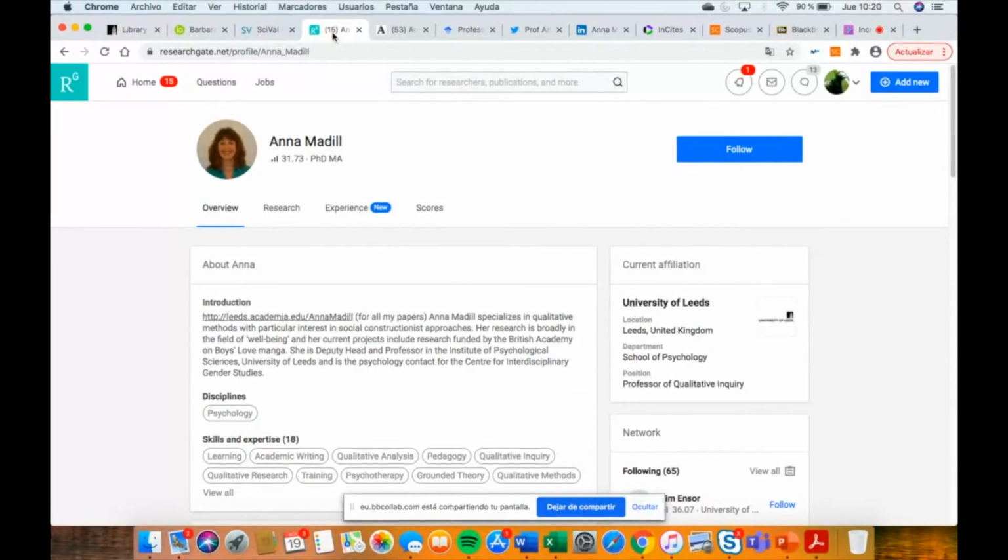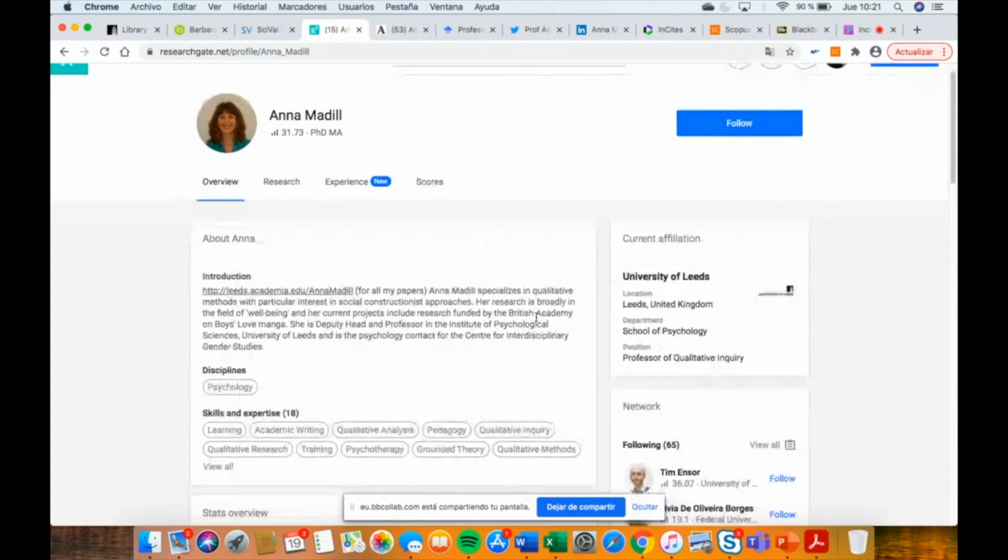You can see the number of citations that you receive, so the impact of your research. You can also use ResearchGate to speak with other researchers, create questions and start conversations. So this is a good tool.